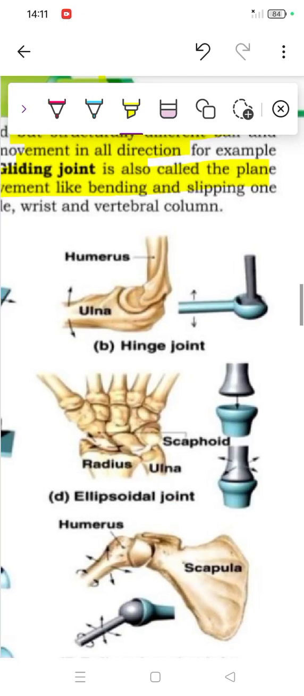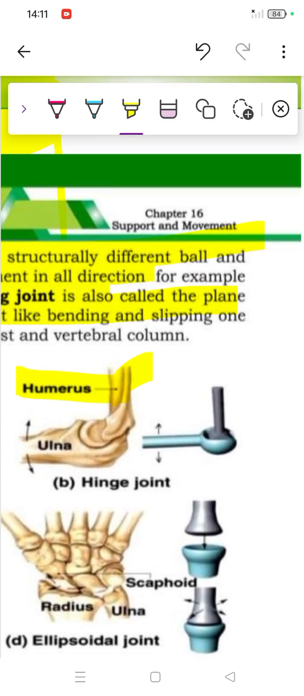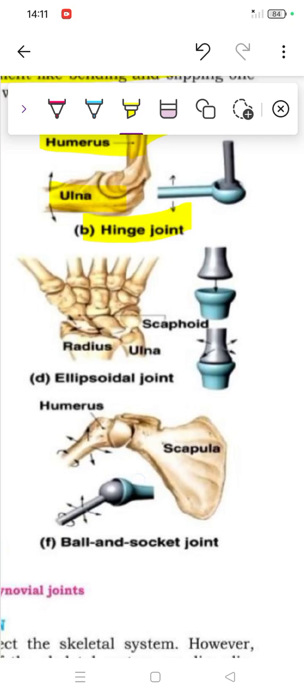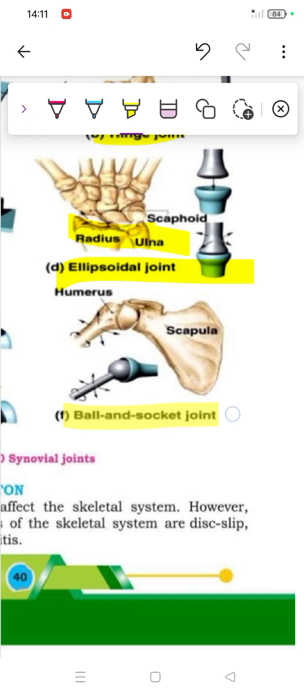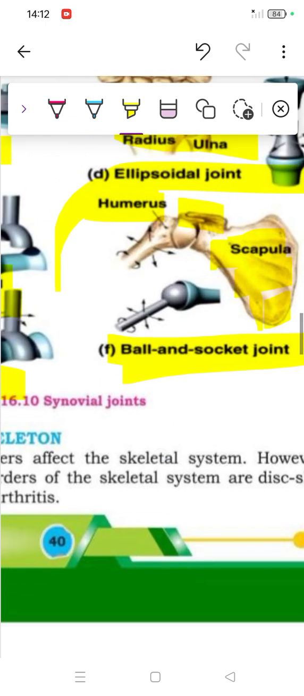Then comes the humerus and ulna. The humerus is our arm bone, and our forearm has the ulna and radius. The humerus is the starting part, then we have the ulna and radius. The movement between the humerus and the ulna is called the hinge joint. Then we have the ellipsoidal joint, present between the radius and carpals. The last one is the ball and socket joint, present at the scapula, a triangle-like structure at the back. Here is the clavicle bone, and the movement between the scapula and humerus is a ball and socket joint. You can see the ball is embedded in the socket.